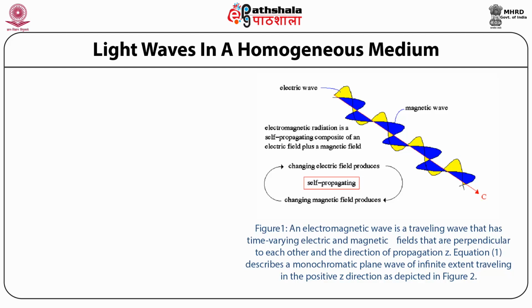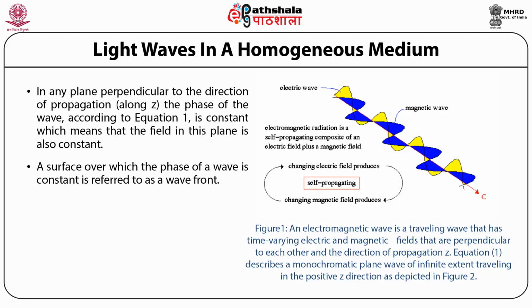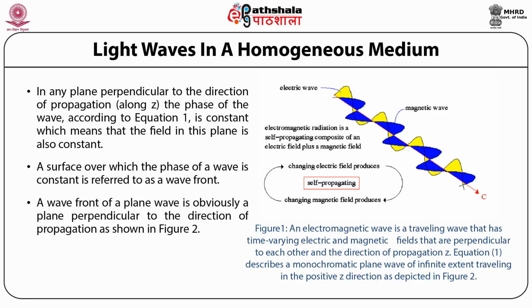In any plane perpendicular to the direction of propagation, the phase of the wave according to equation 1 is constant, which means that the field in this plane is also constant. A surface over which the phase of a wave is constant is referred to as a wavefront. A wavefront of a plane wave is obviously a plane perpendicular to the direction of propagation as shown in figure 2.